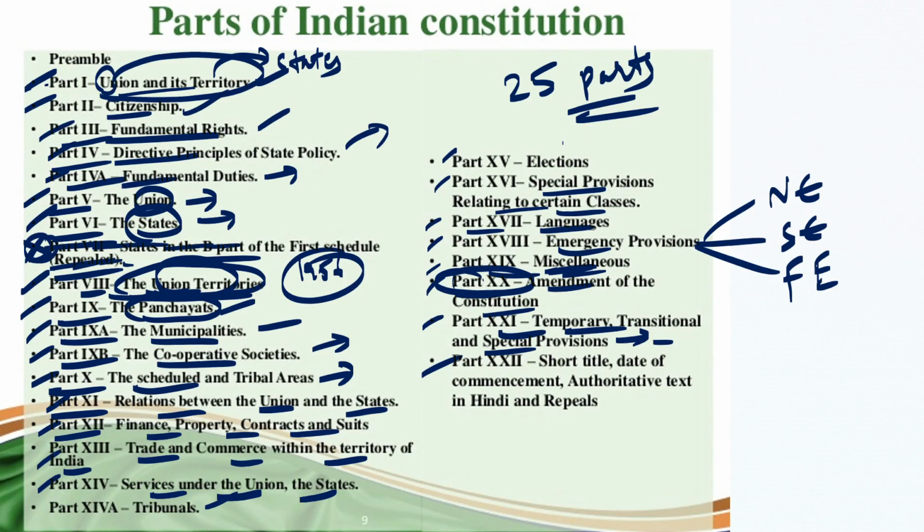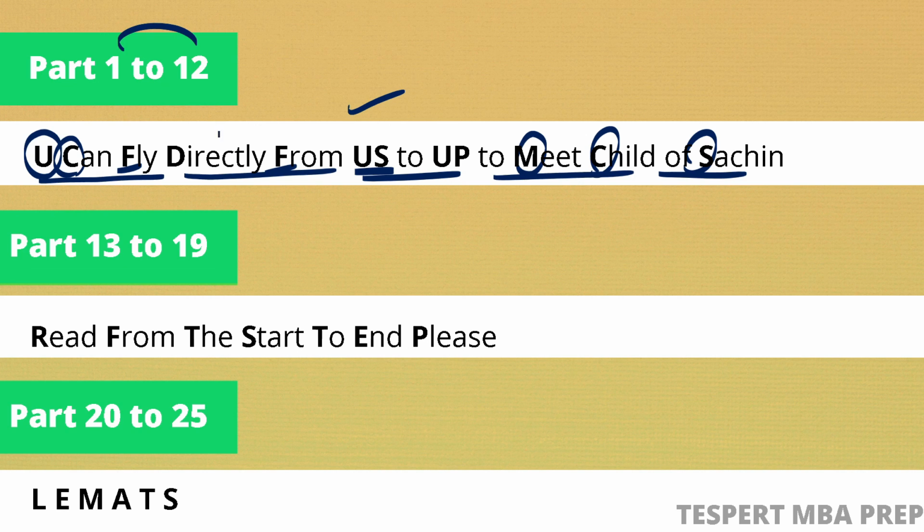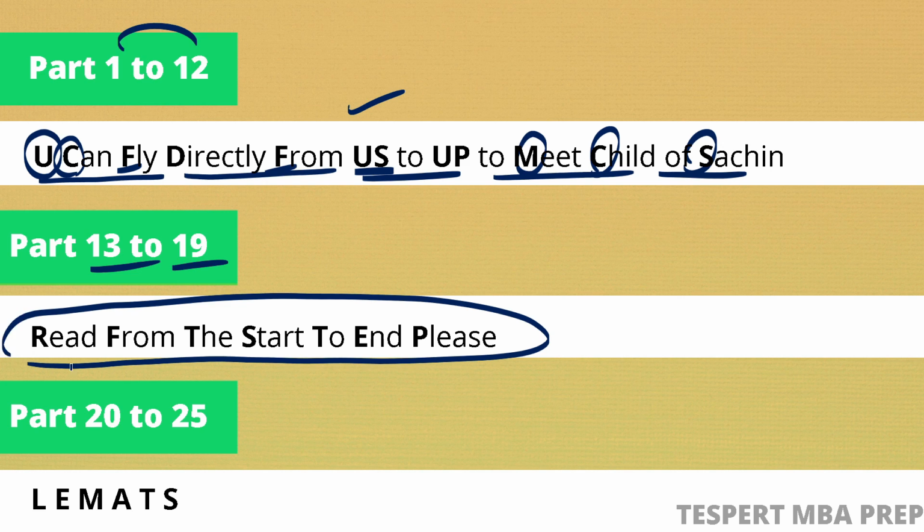So that is still Part 1 to Part 12. Now Part 13 to Part 19. How can you remember Part 13 to Part 19? By just remembering this. Read from the start to end, please. Here R, F, T, the first alphabet of each word, right? R, F, T, S, okay?